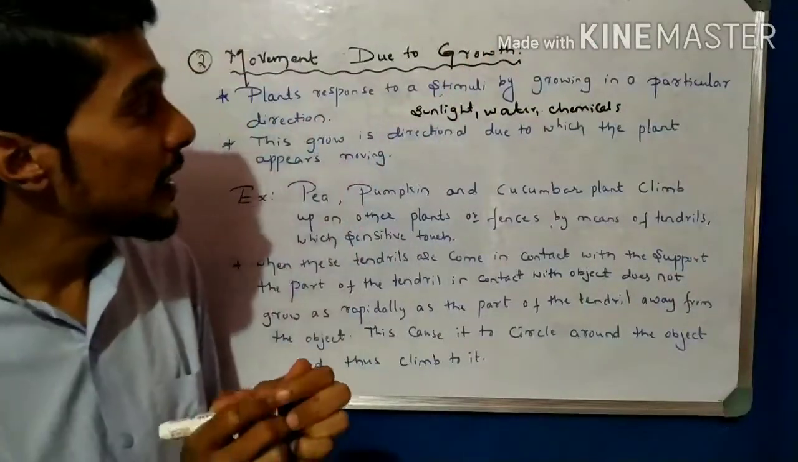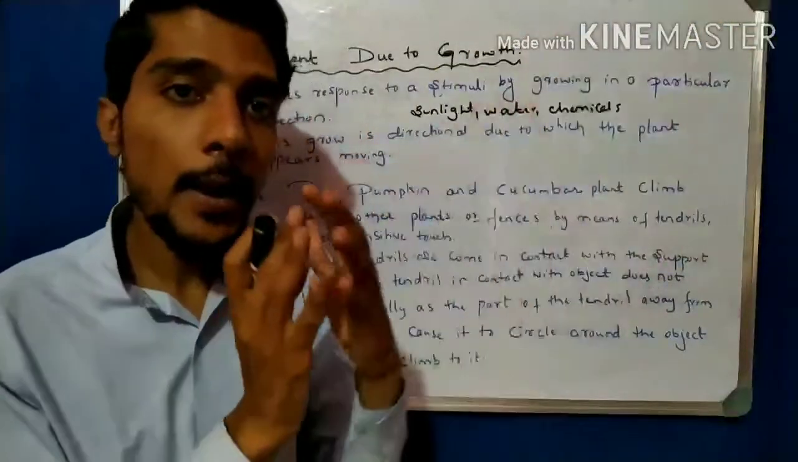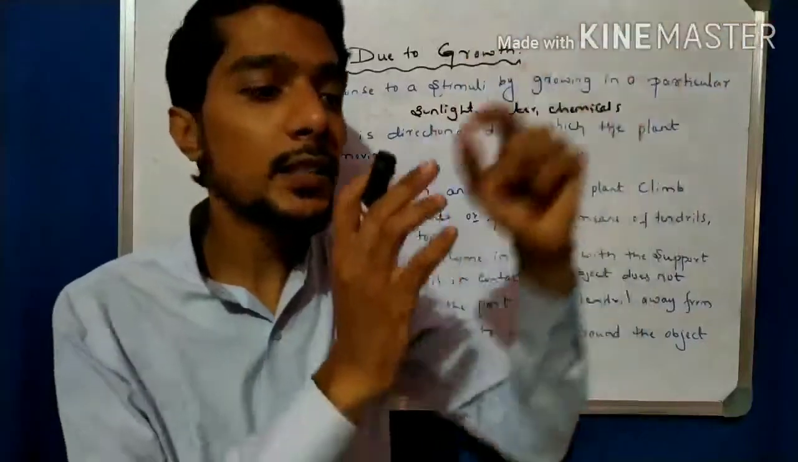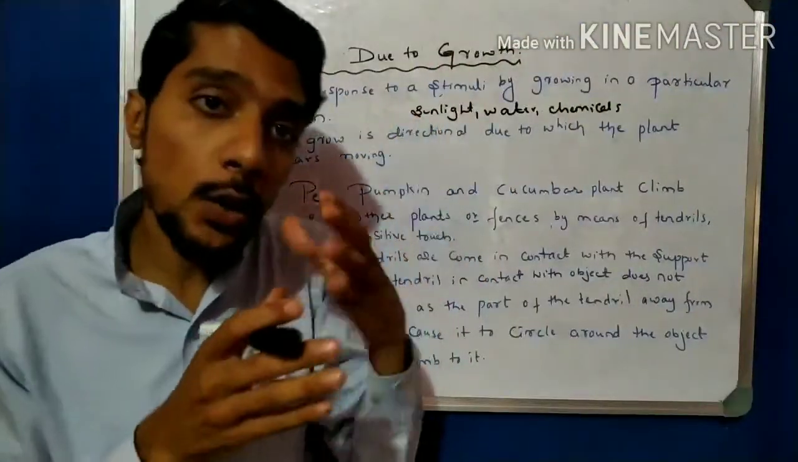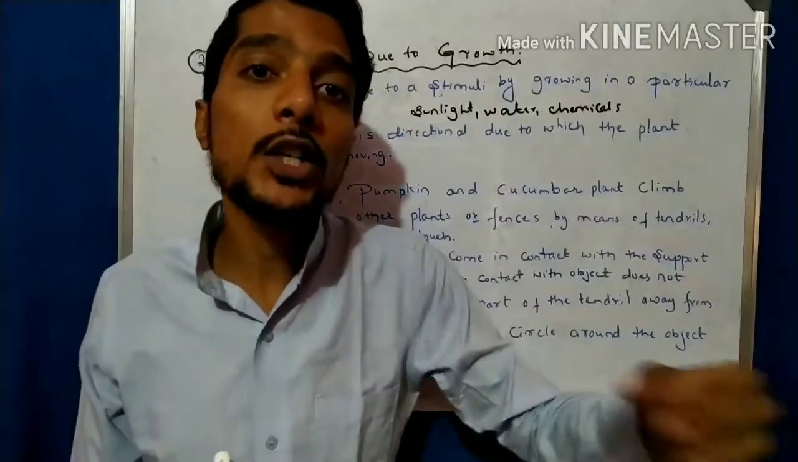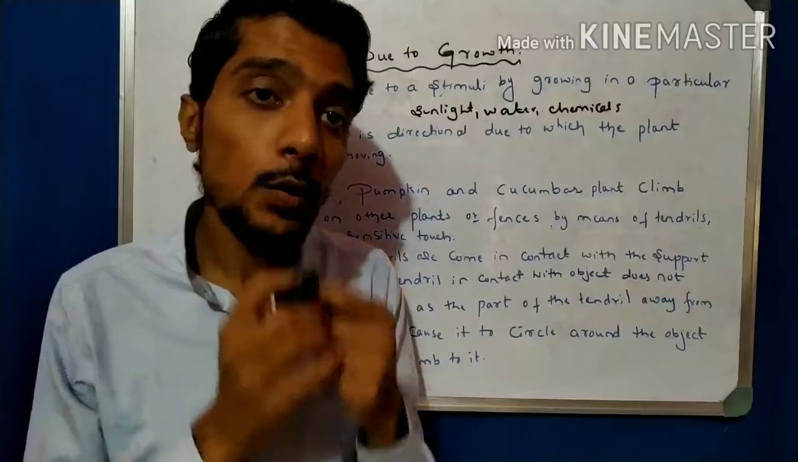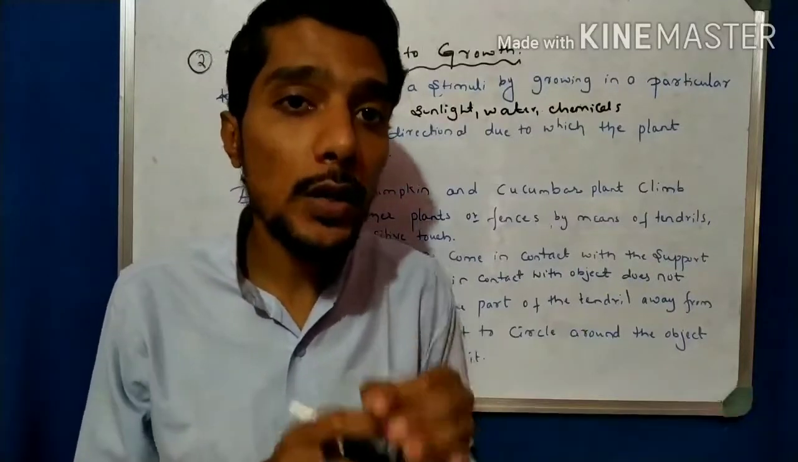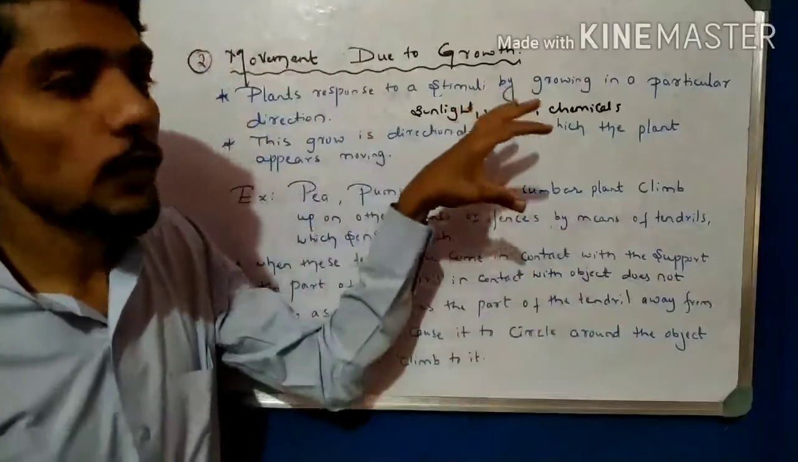So I can rearrange it here. The plant responds toward the sunlight. The plant is moving toward the sunlight, it looks like growth movement, right? Then the plant responds to water, the roots moving towards the water, which shows growth movement. And towards the chemicals, the roots going towards the minerals, this also shows growth movement. So that is an example of growth movement.